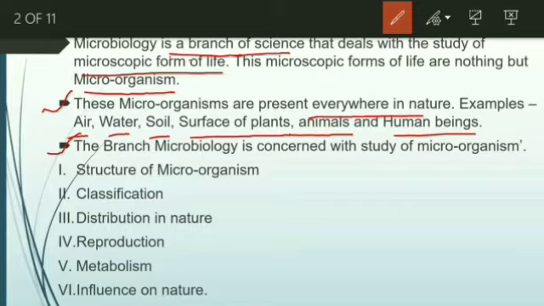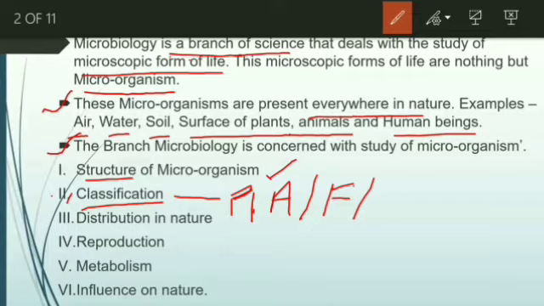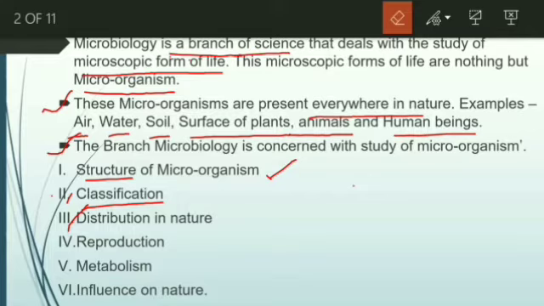It studies the structure of microorganisms. Another one is classification: based on observable characters we can group them, and microorganisms are also grouped. Then distribution in nature, that means whether they are present in water or soil, where actually they are present. Knowing this distribution is very important, because some organisms are pathogenic in nature, so we should avoid them. We can know that by where they live. That is how distribution in nature is helpful to us.